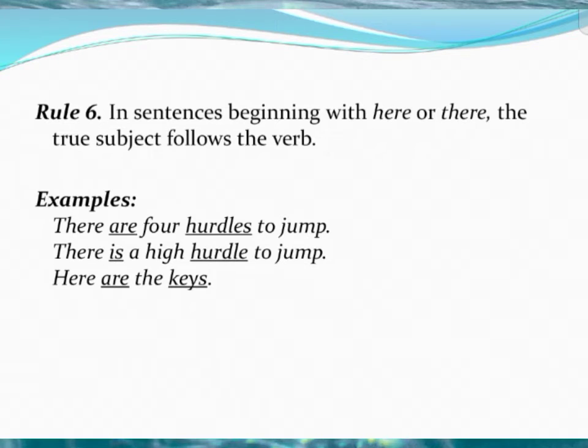Rule number 6: in sentences beginning with here or there, the true subject follows the verb. So when you begin a sentence with here or there, the verb agrees with the subject that follows in the sentence. Example: there are four hurdles to jump. There is a high hurdle to jump. Here are the keys. See, in the first sentence, there are four hurdles.